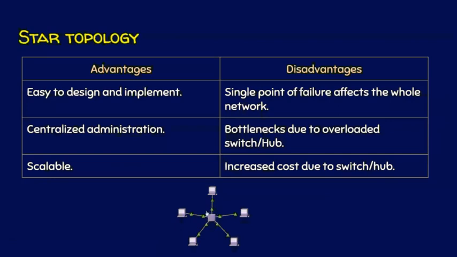You have to spend some money for purchasing this hub or a switch, so obviously it is going to increase the cost. So there are some disadvantages. A single point failure is going to affect the whole network, and there can be bottlenecks due to an overloaded hub or switch. At the same time, you have to spend more for purchasing this hub or a switch.